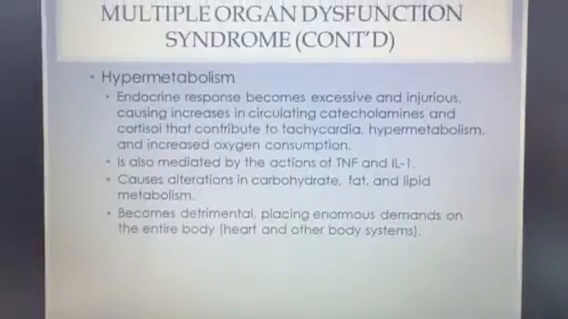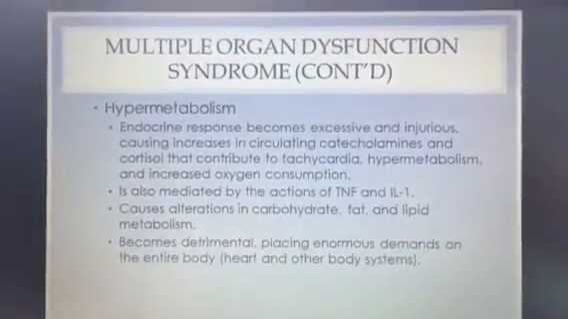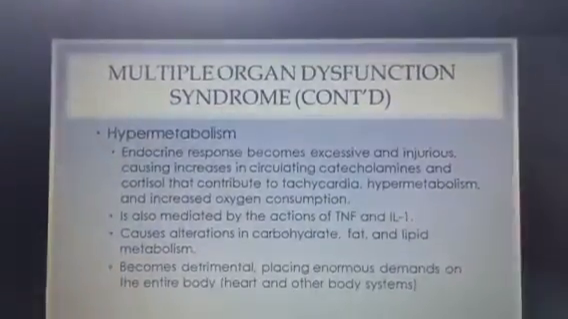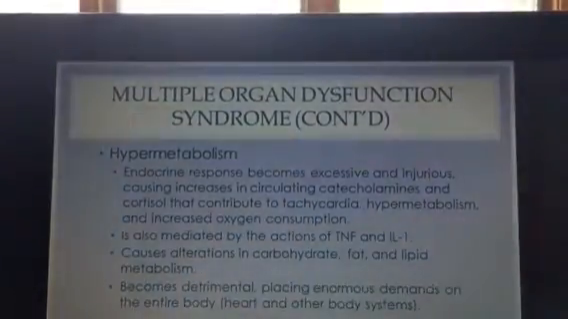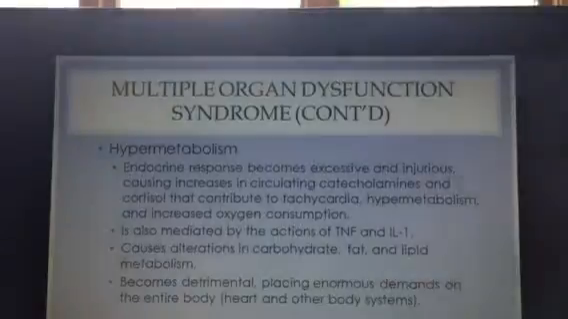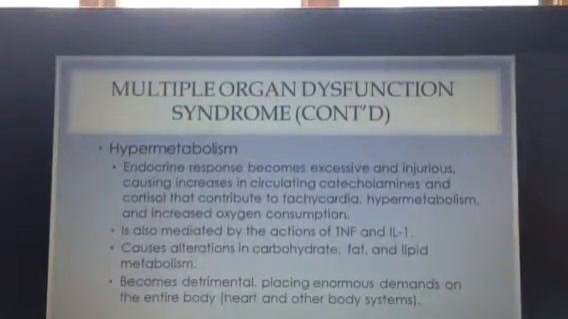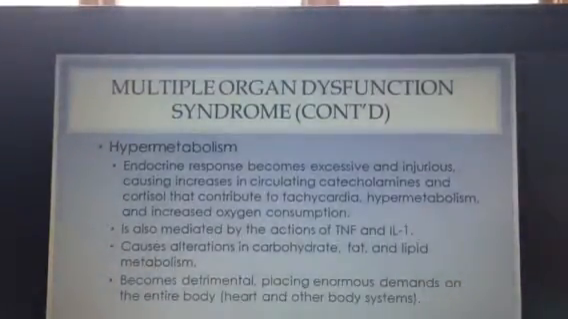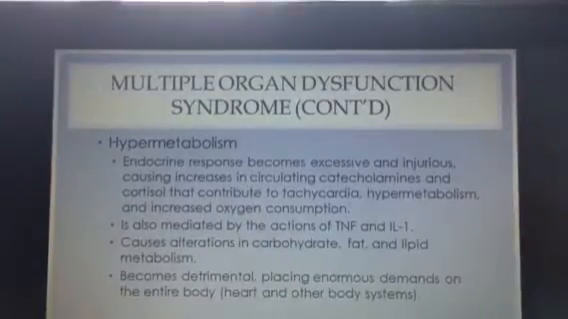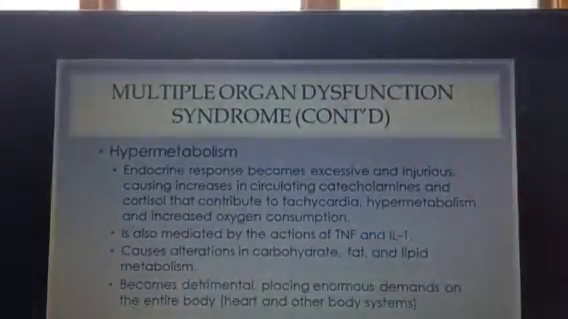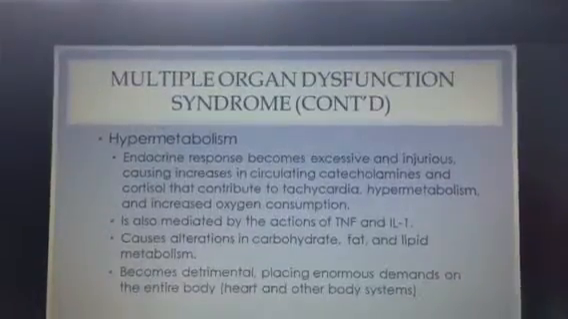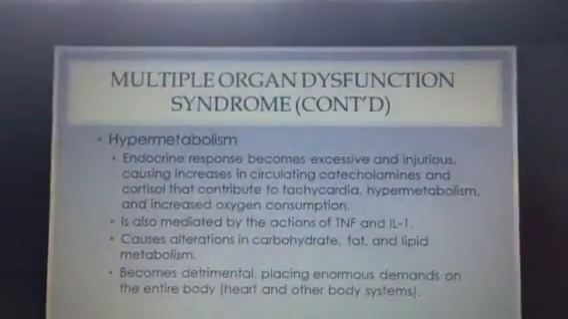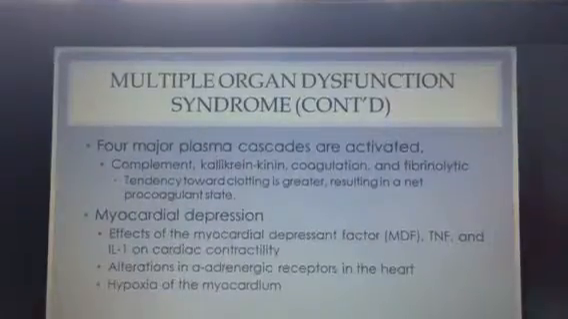Hypermetabolism occurs where an endocrine response becomes excessive, causing increases in circulatory catecholamines. It also is mediated by the action of TNF and interleukins and causes alteration in carbohydrate, fat, and lipid metabolism. This in turn becomes detrimental, placing enormous demands on the entire body, particularly the heart and other body systems.